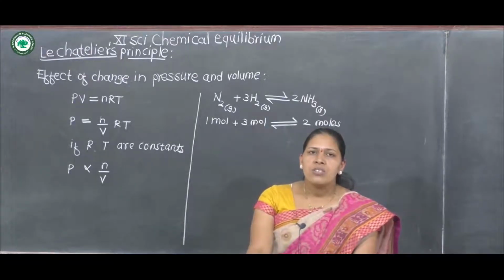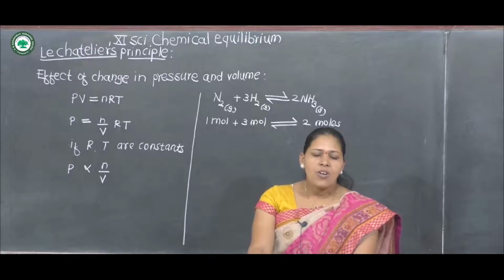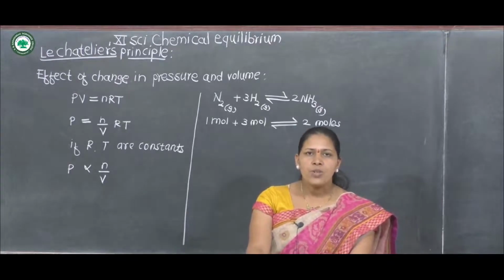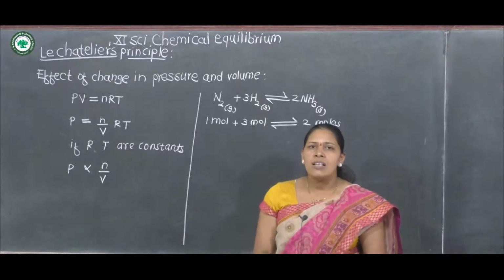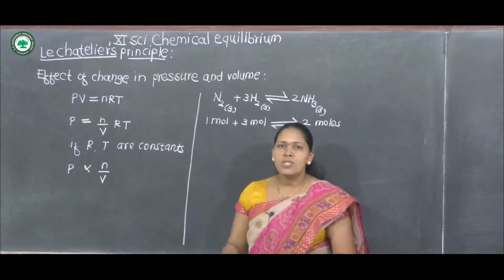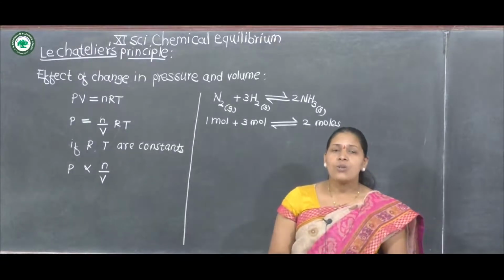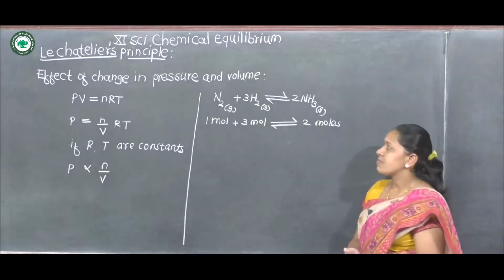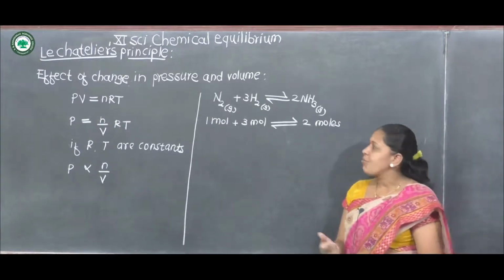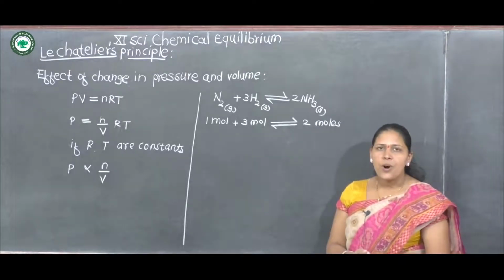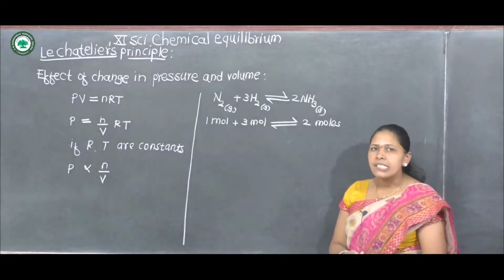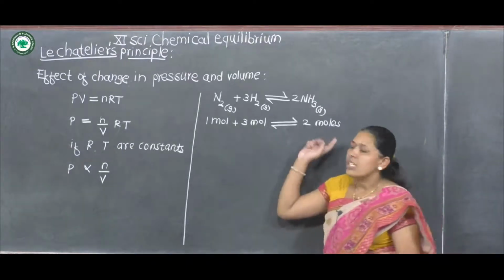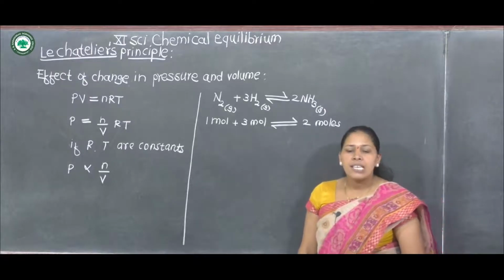Suppose the pressure of the equilibrium system is increased by reducing the volume of the gas at constant temperature. Then which reaction does it favor? It favors the forward reaction, because the forward reaction occurs with a decrease in the number of moles, that is 4 moles to 2 moles. Therefore, here the yield of ammonia increases.